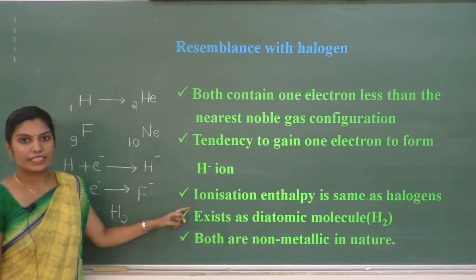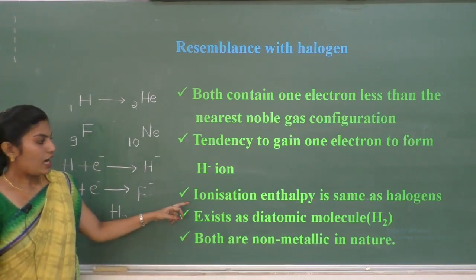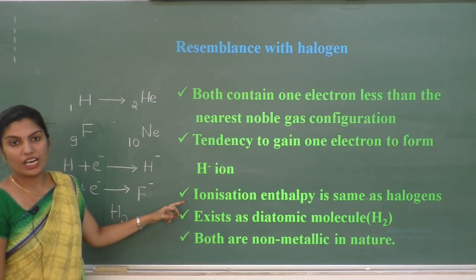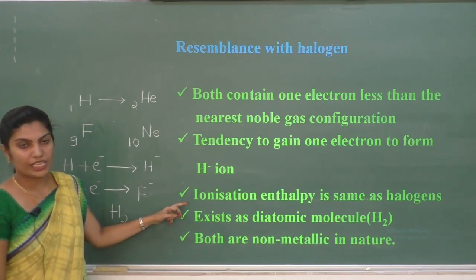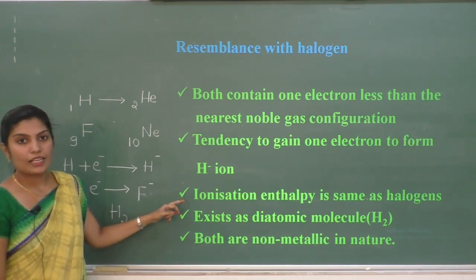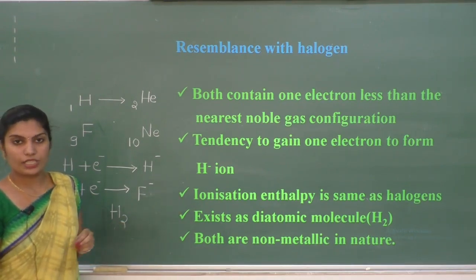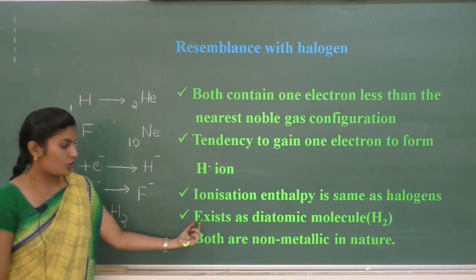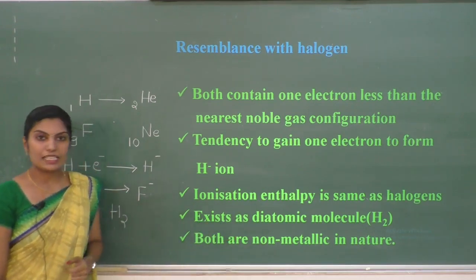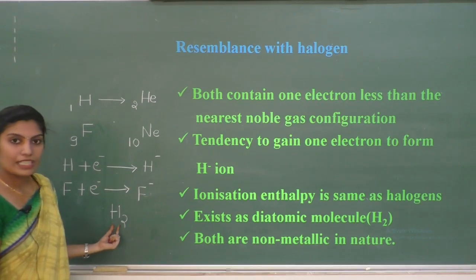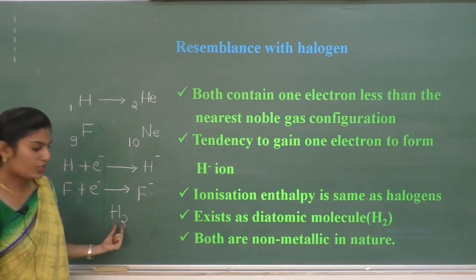Next similarity is ionization enthalpy. Hydrogen and halogens are having almost similar ionization enthalpy. Next, both will exist as diatomic molecules. Hydrogen will exist as dihydrogen.